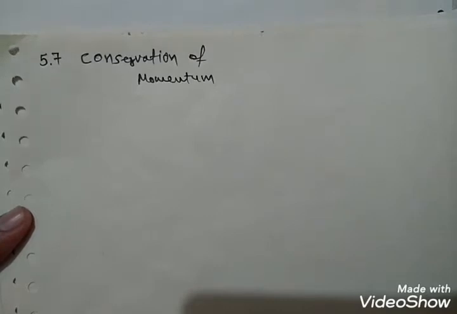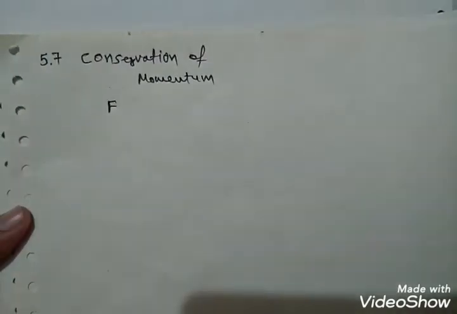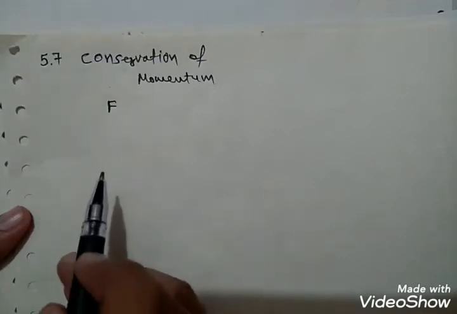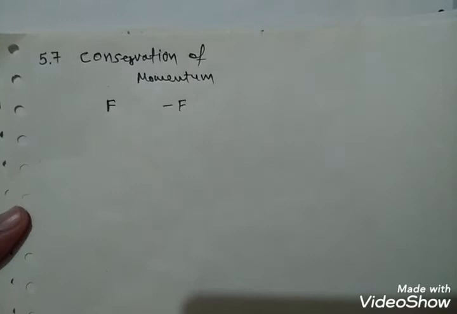Suppose a bullet is fired from a gun. If the force on the bullet by the gun is F, then the force on the gun by the bullet is minus F. According to the third law, action and reaction, in this case the two forces act for a common interval of time del t.